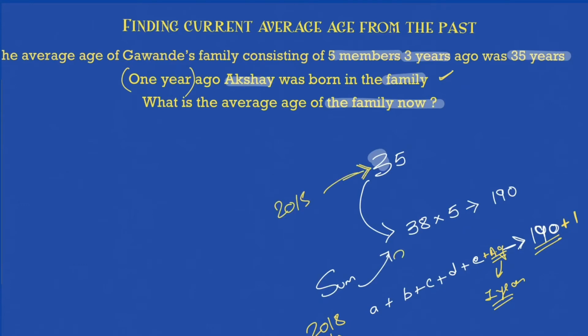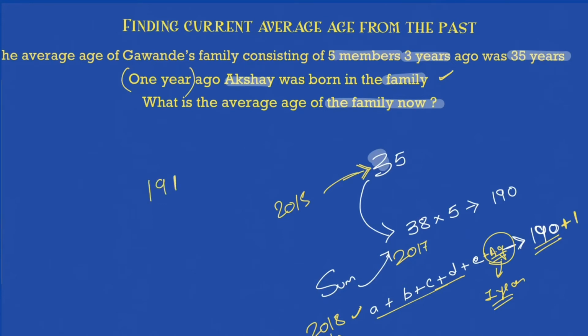Akshay was born in 2017. So in the year 2018, there are not 5 but 6 members, including Akshay, and Akshay will be 1 year old now. So Akshay will be adding 1 to this as well, and the sum of the ages of all the members in the family is now 191.